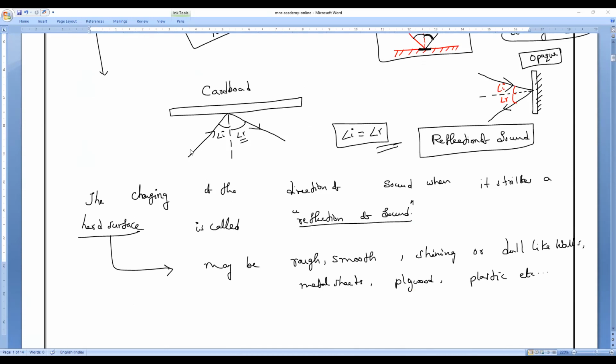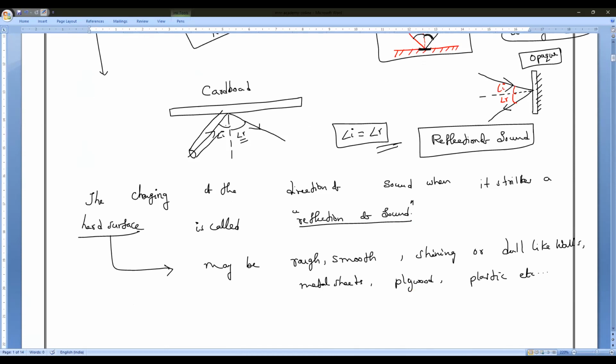When the incident sound is falling at this point, we call this point the point of incidence. Clear, everybody? And the perpendicular line at that point we call the normal. If I send an incident sound here, does the reflected sound come at this point? Is it possible? No.